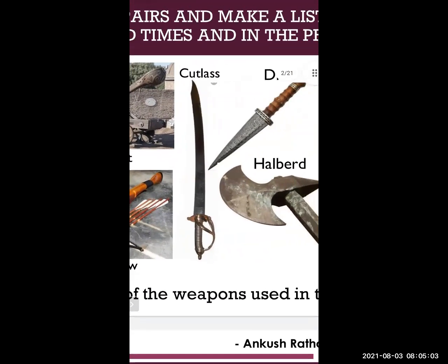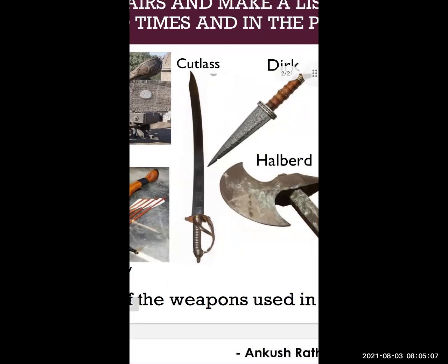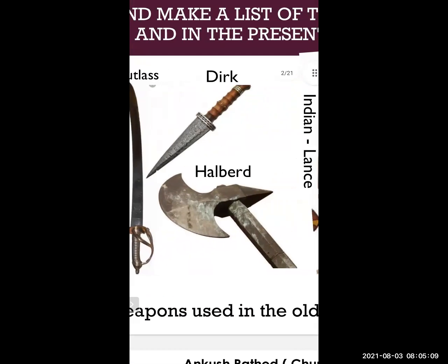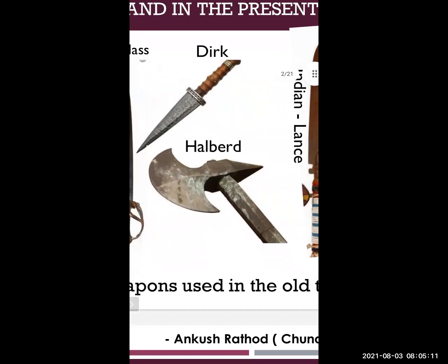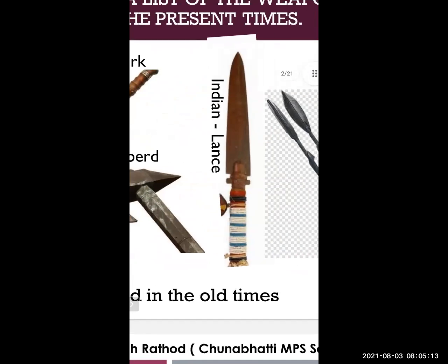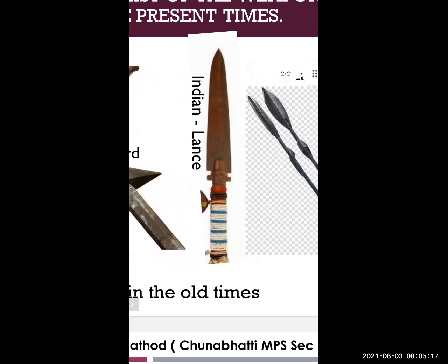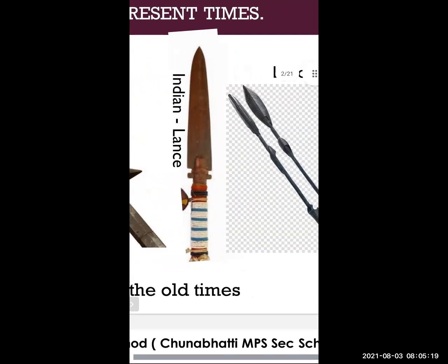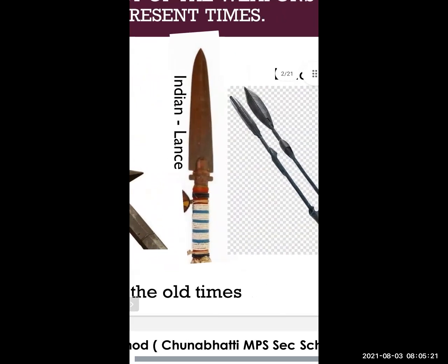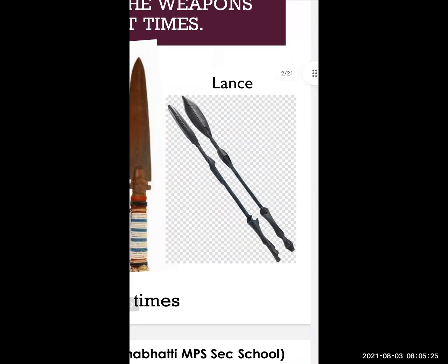Next, it is cutlass. See, you can see cutlass. Dirk. Halberd. Indian lance. This is Indian lance, which we call Bhala. This is also lance.